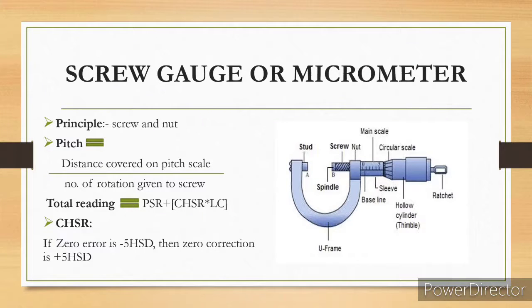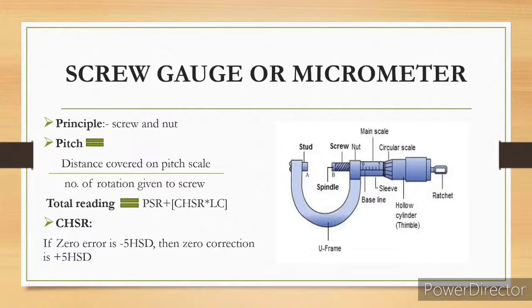So for total reading, here we use the formula PSR plus CHSR into LC. PSR means pitch scale reading. So what does pitch scale mean? When you fix any object, what the reading shows as the length, that is PSR. And CHSR, its full form is correction head scale reading. So correction head scale reading means HSR, head scale, how much head scale you are getting, then the correction. Next I'll explain how CHSR is found. Least count is 0.01 mm.